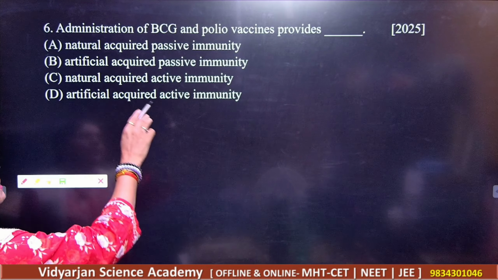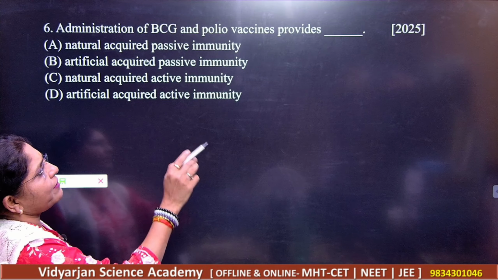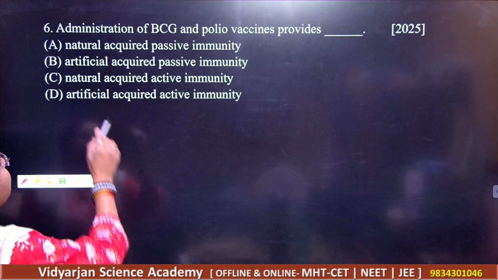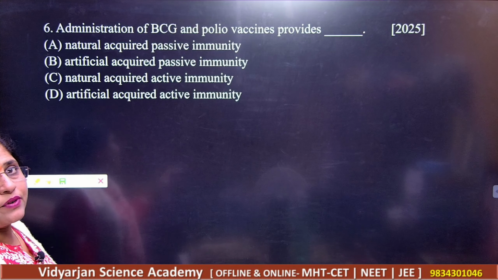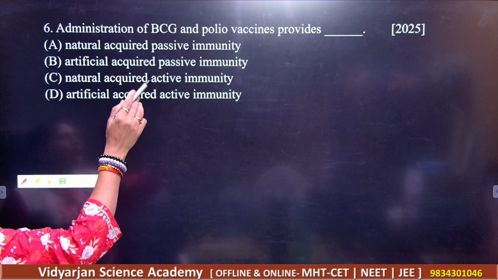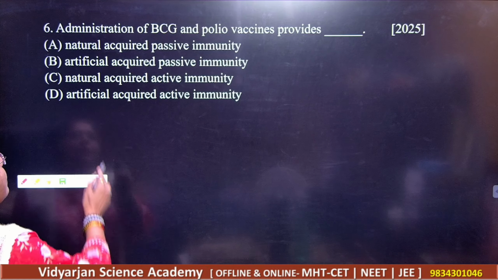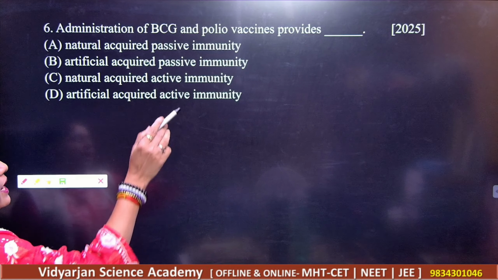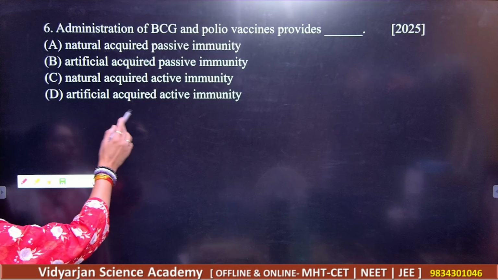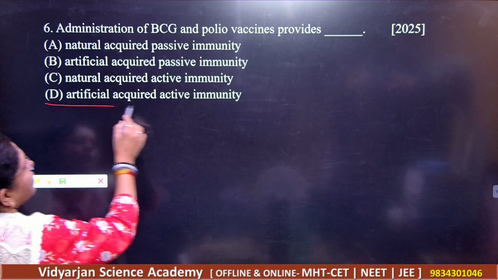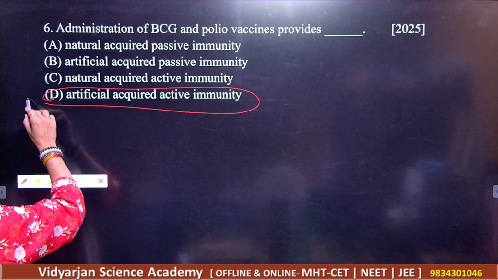Next, administration of BCG and polio vaccines provides dash. Number 1, natural acquired passive immunity. Number 2, artificial acquired passive immunity. Number 3, natural acquired active immunity, and number 4, artificial acquired active immunity. So D is the correct answer here.